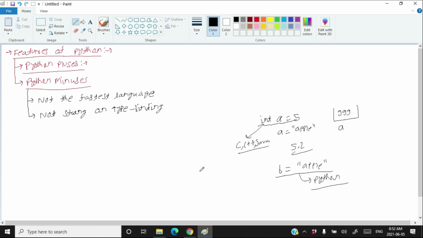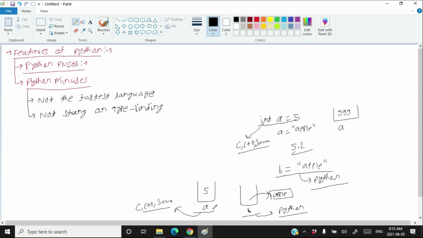And the second thing is that up to now, I told you that a variable is like a container which contains the value. In Python also, a variable is like a container. But in Python, variables do not contain the value. The value gets created somewhere else in the memory and Python stores the address of that value. Therefore, this is the example of C, C++ or Java, and this is the example of Python.